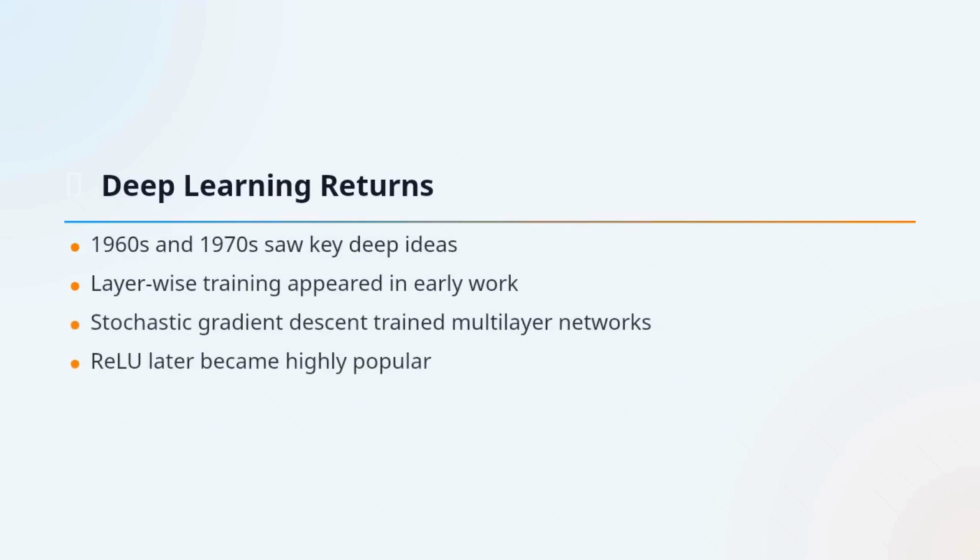Even during slower periods, some major breakthroughs quietly happened. Researchers developed methods for training deeper networks, including layer-wise approaches and stochastic gradient descent for multilayer perceptrons. Around this time, the rectified linear unit, or ReLU, was also introduced and later became one of the most widely used activation functions in deep learning. These developments laid the groundwork for the neural network revival that would come later.